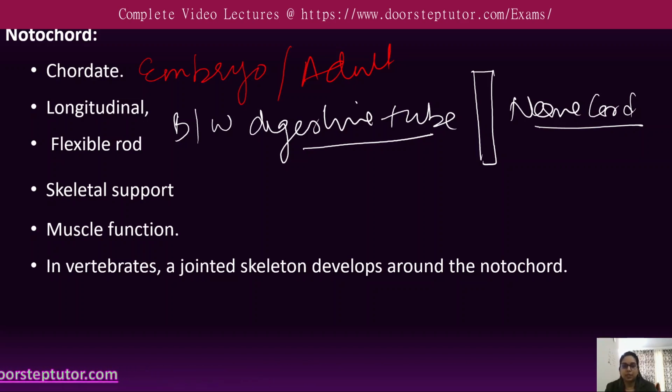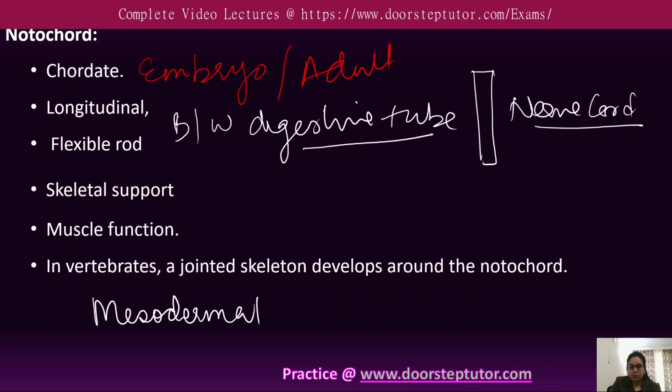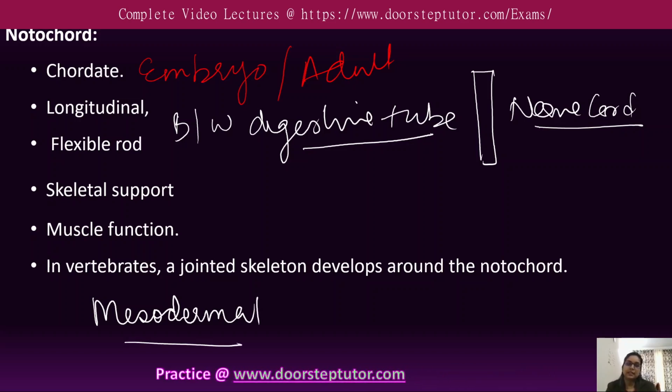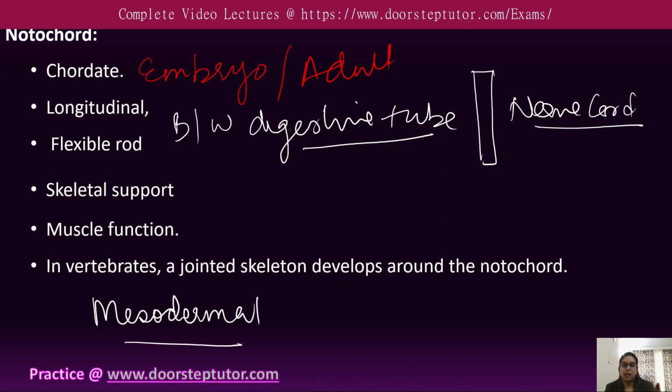They are present in the vertebrates, where a joint skeleton develops around the notochord. They are found beneath the nerve cord. They are mesodermal in origin, meaning they derive from the mesoderm. So they are mesodermal in origin, and in some other chordates they are replaced